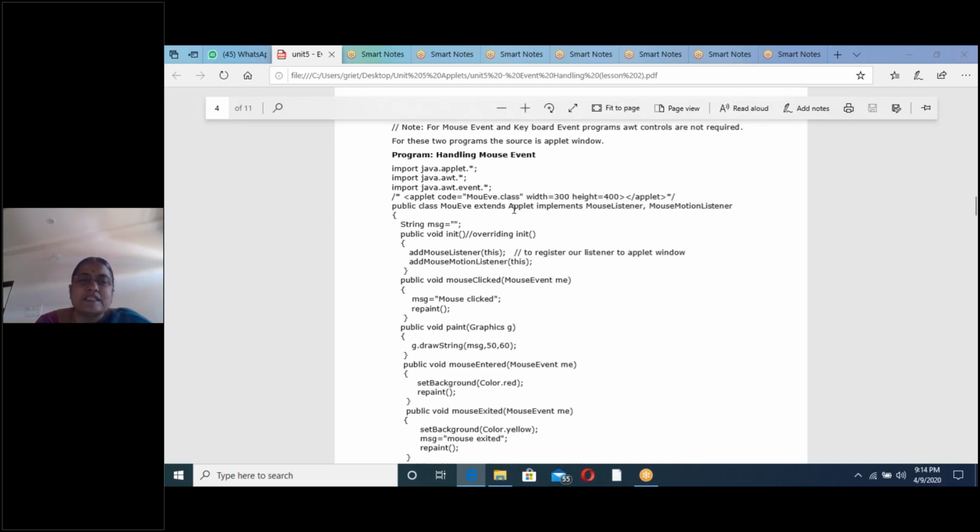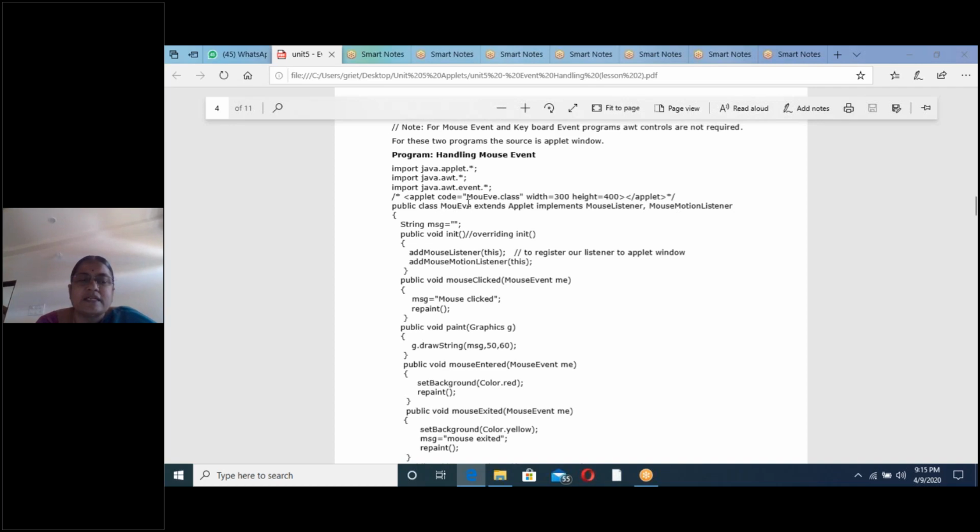So this class must implement all 7 methods of the MouseListener and MouseMotionListener interfaces. But extends Applet means no need to override all 5 methods of the Applet class; in event handling programs, we override only the init and paint methods. Remember that. So here in the MouseEvent class, we override 2 methods of the Applet class, init and paint, and give implementation to all 7 methods of the MouseListener and MouseMotionListener interfaces. That is the main concept. If you understand this point, the program takes 1 minute.